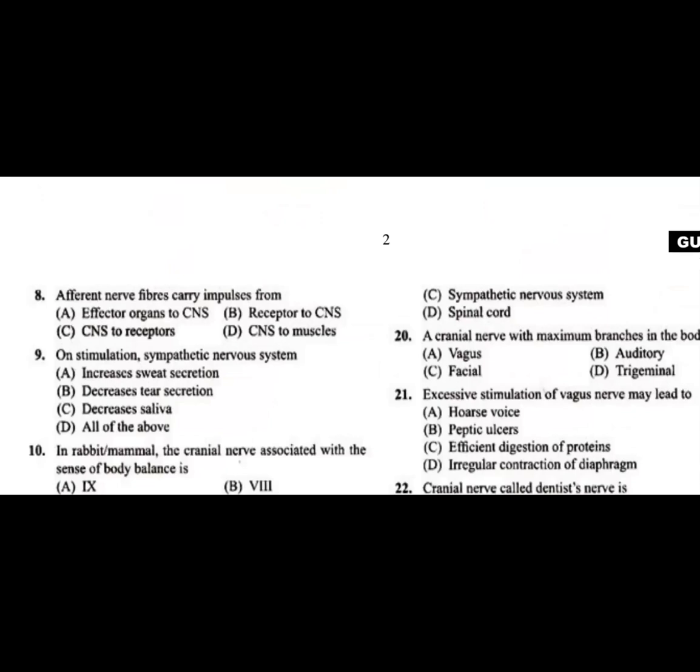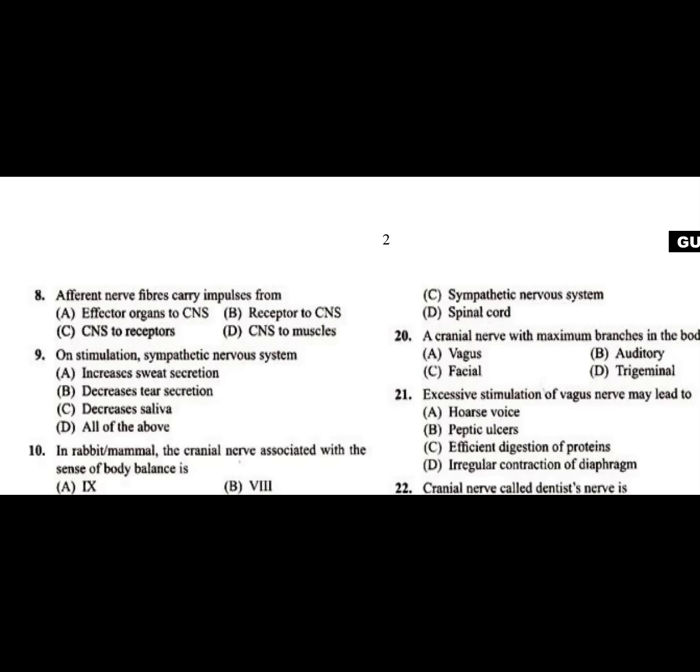Whenever there is stress in the human body, mainly the sympathetic nervous system is activated. That will increase the heart rate, blood pumping, and respiration rate. So under stress, the nervous system activated is the sympathetic nervous system. C is the answer for question number 19.